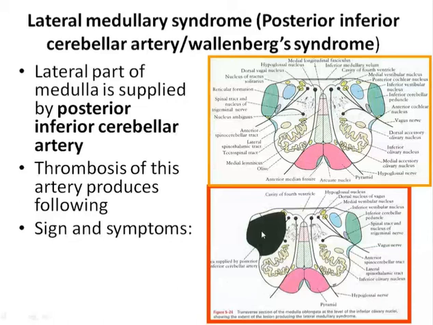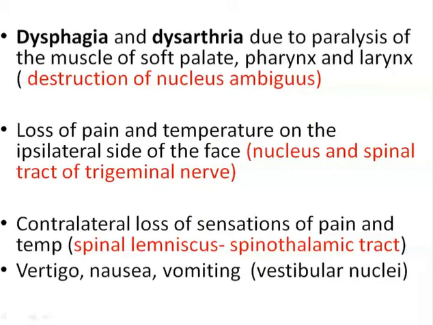So these areas will be affected because of the lack of the arterial supply due to the pathology in the posterior inferior cerebellar artery. The patient may complain of dysphagia and dysarthria due to the paralysis of the muscles of soft palate, pharynx and the larynx. It is because of the destruction of the nucleus ambiguus. So the nucleus ambiguus is related with the cranial nerve 9th and 11th.